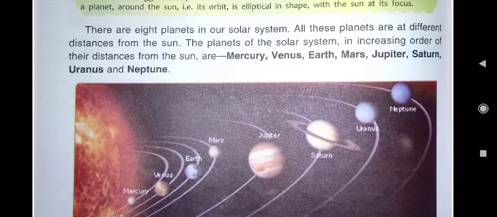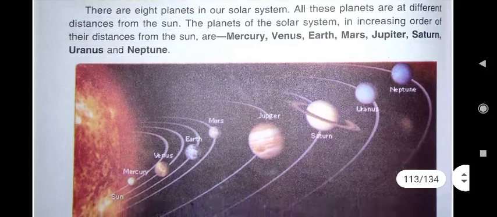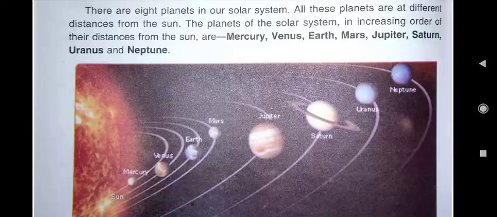How many planets are in our solar system? Yes, 8 planets. And all these planets are at different distances from the sun. The planets of the solar system in increasing order of their distance from the sun are Mercury, Venus, Earth, Mars, Jupiter, Saturn, Uranus and Neptune.